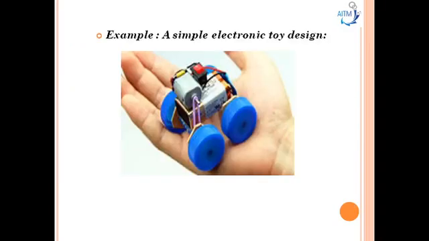Now we'll see some examples of how memory plays an important role in designing embedded systems. The first example I'll consider is a simple electronic design. As the complexity of requirements is less and the data memory requirements are minimal in this case, think of a microcontroller with a few bytes of internal RAM, a few kilobytes of flash memory and a few bytes of EEPROM if required.